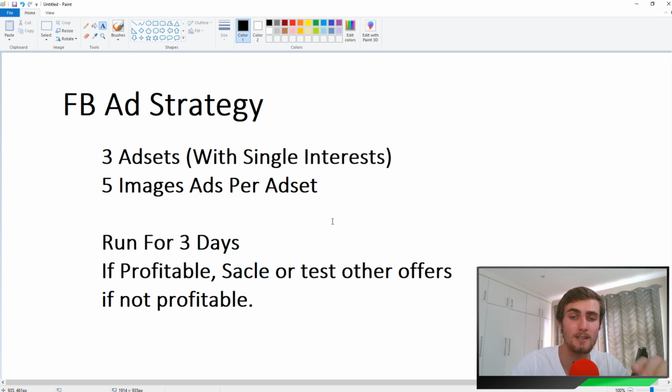And if it's profitable, scale, upload more images, upload on separate platforms, run your ads even bigger so you can pay more money to run more ads. If it's not profitable, test other offers or any other products on Max Bounty. But this is the strategy that I have for you guys today. I think this is an awesome one, and I think the earning potential is really good, and it's not a very common strategy. Not a lot of people are doing this, so this is the ideal time to get into this.